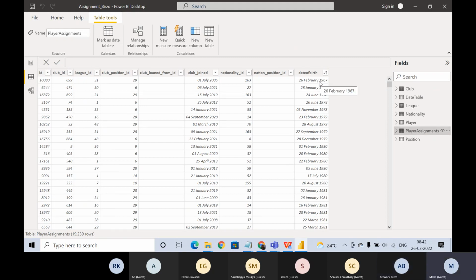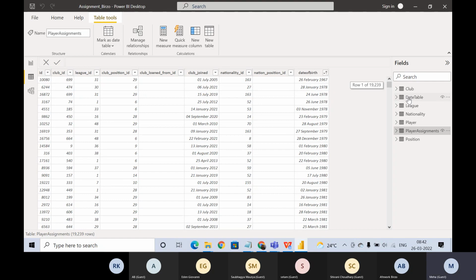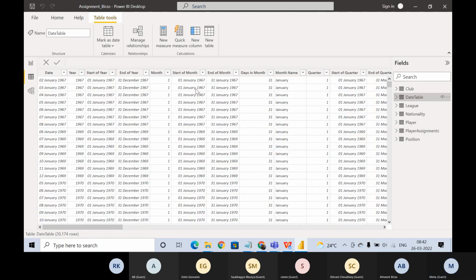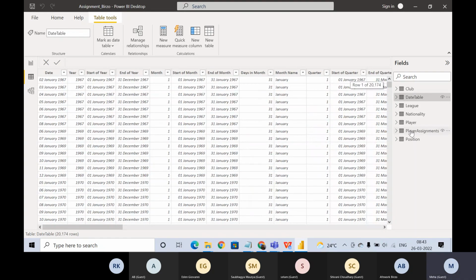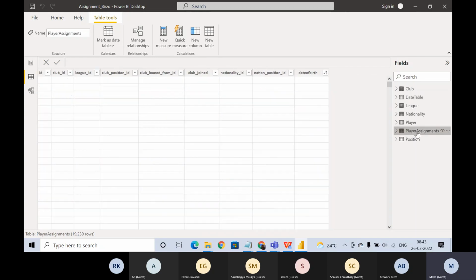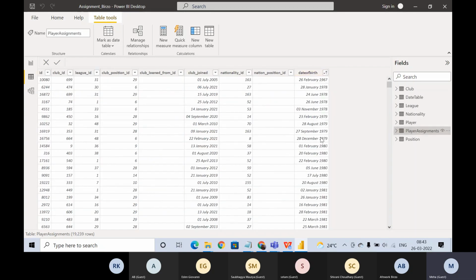So we could have done a one-to-one relationship as well over there, because what will happen? This date, 2 January 1967, will be mapped to 2 January 1967 over here, right?